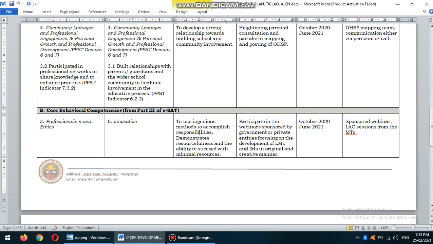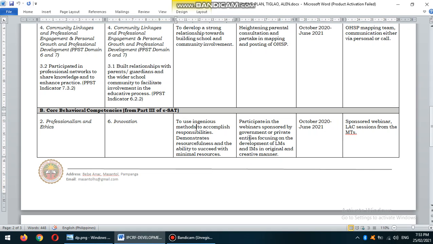Now, in order to make it a learning objective, you should only use the infinitive form of the verb, like to and the present form of the verb, to use. Because in the original one, it uses ingenious methods to accomplish responsibilities. So in order to make it a learning objective, I transformed it into an infinitive verb.